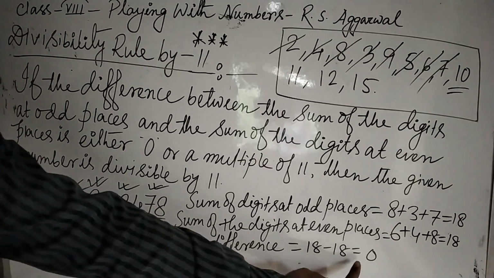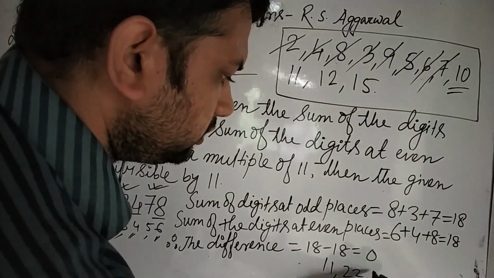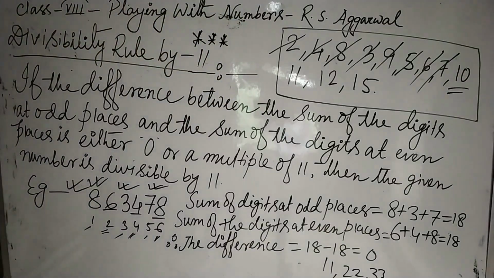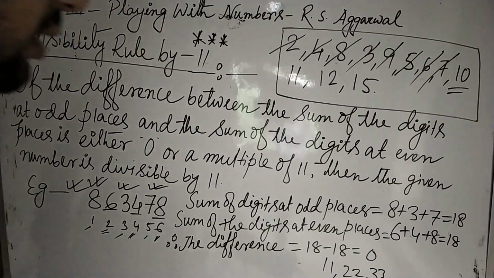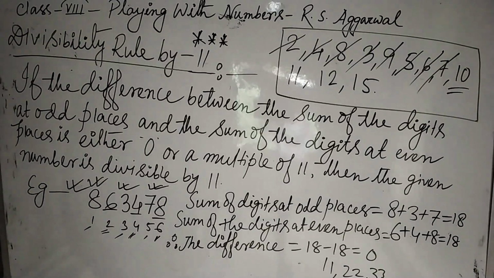If instead of 0 it comes 11, 22, 33 or any multiple of 11, then we can say that the given number is divisible by 11.